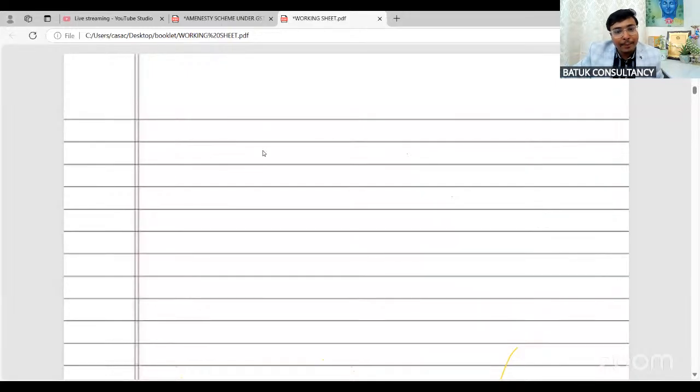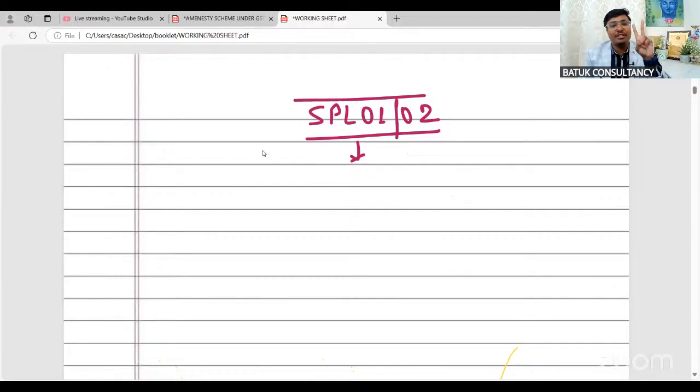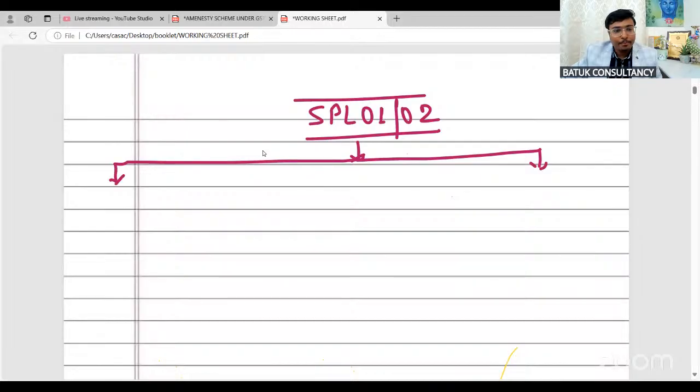So for filing the application, you have two forms. You can file the application in form SPL01, SPL02. These are the two forms which are available. SPL01, SPL02. After filing SPL01, 02, there may be two probabilities. First one, the departmental authority is going to approve your application.